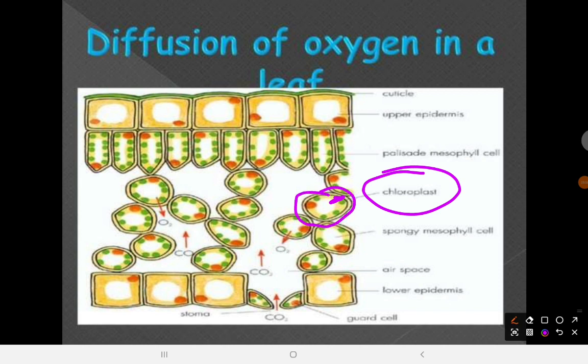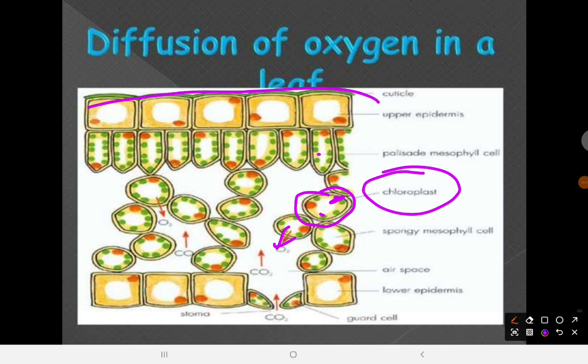Once the oxygen is produced, then it goes out through the mesophyll cells. Of course, the palisade cells also photosynthesize, all right? And of course, the oxygen will now diffuse out through the intercellular spaces, and through stomata on the underside of the leaf.